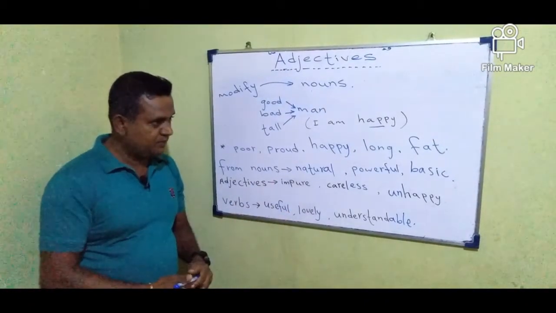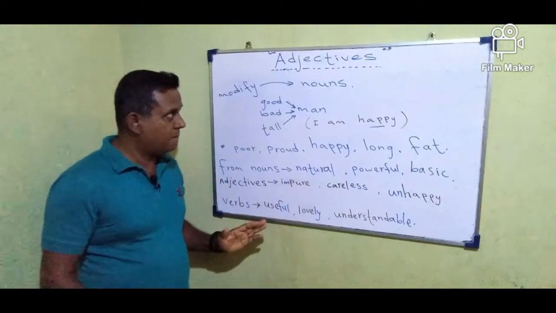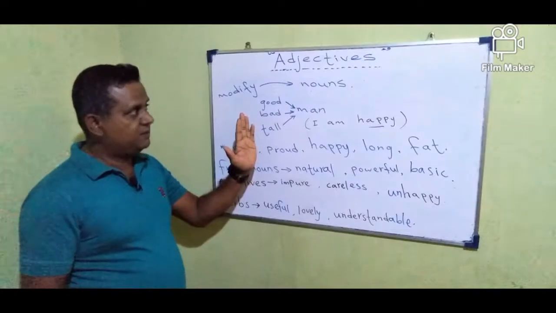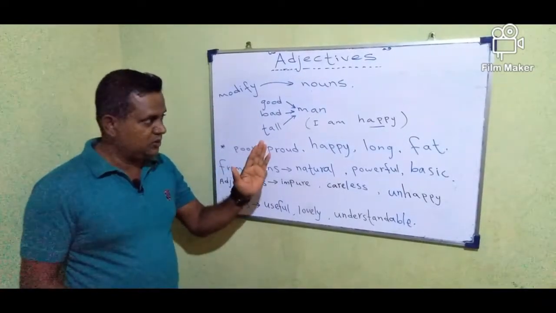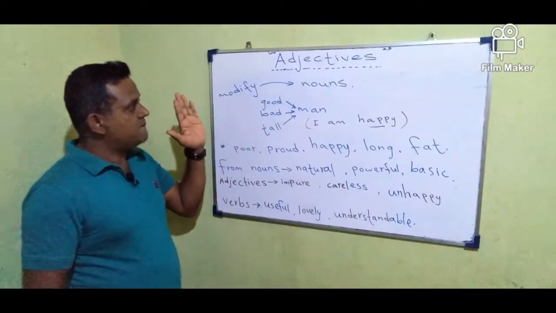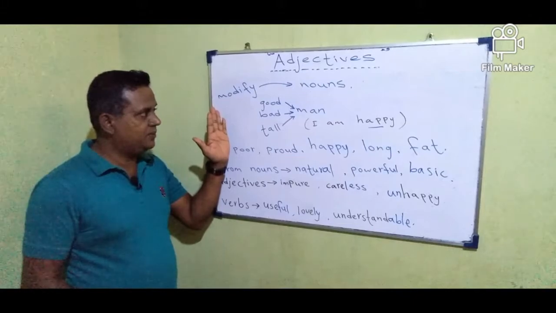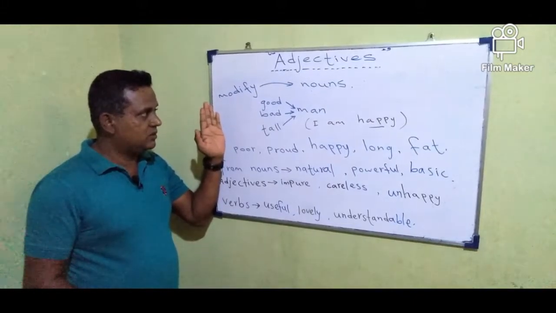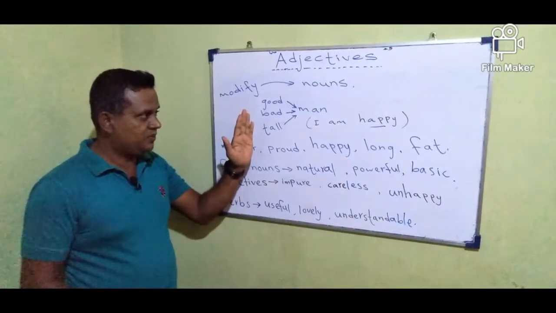As a general idea, I teach you all those things as a summary. Normally, an adjective comes before a noun and modifies the noun.